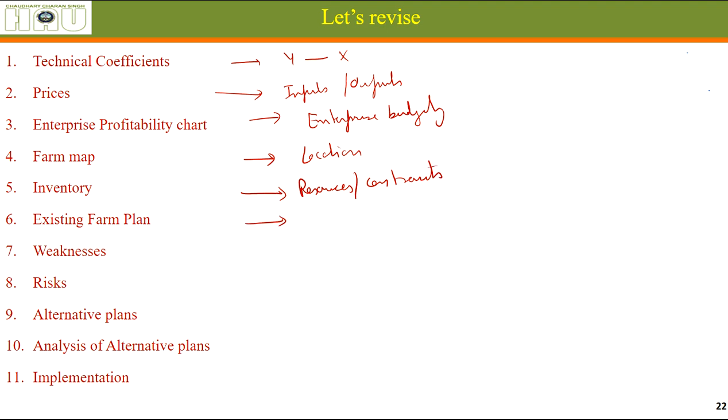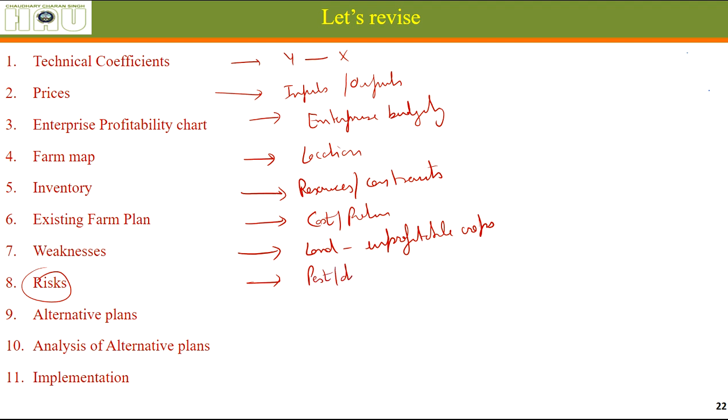Existing farm plan, their costs and returns. Weaknesses, what are the weak points, whether we are using our land for unprofitable crops, what mistakes are we making, what are the risks involved in the new things, in the choices we have right now, whether there is a risk of pest and disease, prices, some institutional risk of import export policy, price risk or weather related risk or irrigation water related risk.